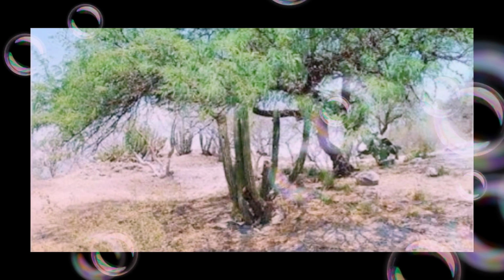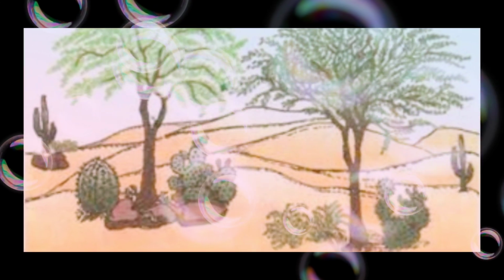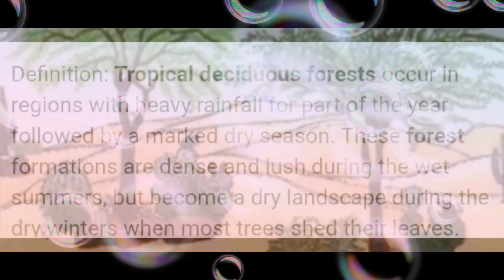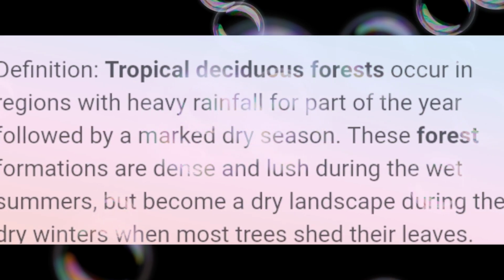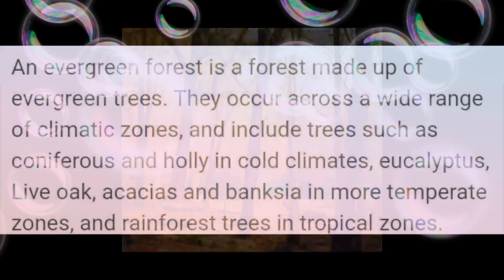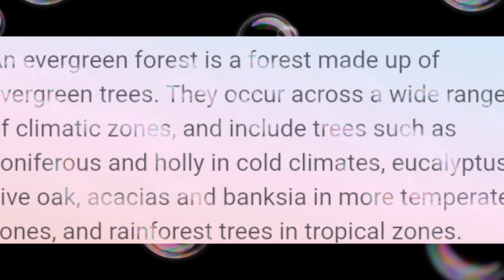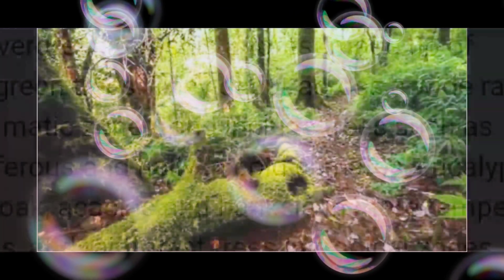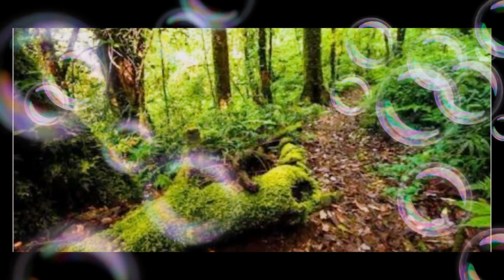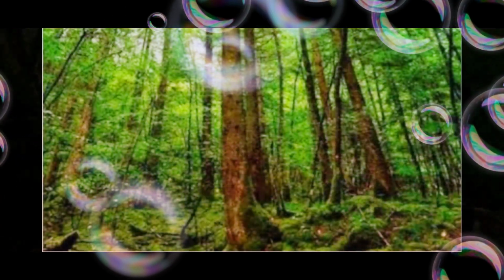Then we studied about thorn forest. Then we discussed this montane forest. Then we discussed the peculiarities of tropical deciduous forest. Then we studied the montane forest, its peculiarities, which animals and plants can be seen. Then we studied about evergreen forest and its importance. We discussed this evergreen forest, and